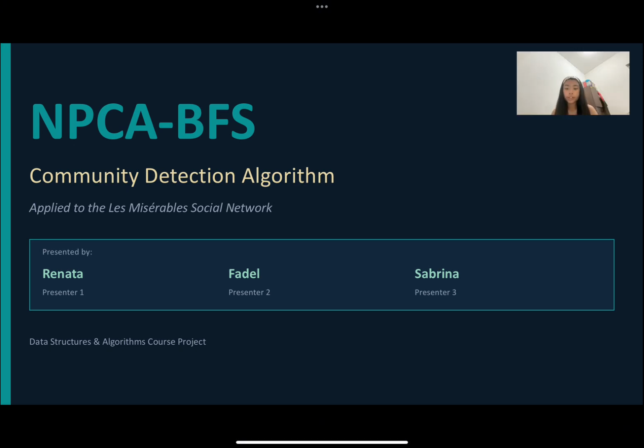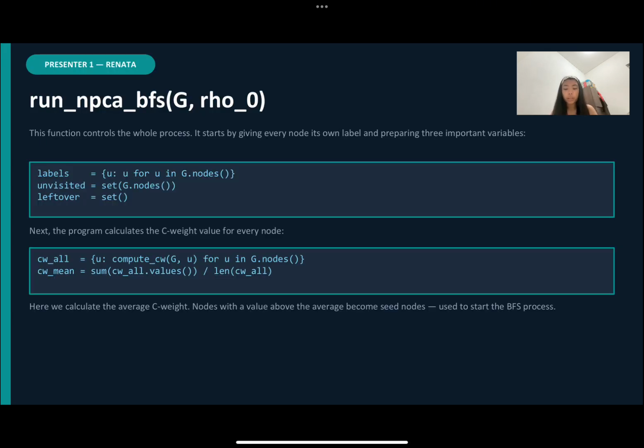So our project is on the topic of NPCA-BFS Community Detection Algorithm applied to the Les Misérables social network. And so let's dive straight into the code. First, let's look at the main function, which is the run NPCA-BFS function. This function controls the whole process.